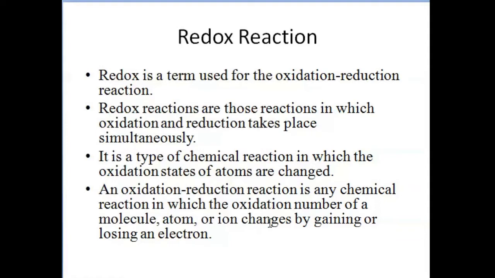Now that we say a redox reaction is a reaction in which oxidation and reduction take place simultaneously, we should understand what oxidation and what reduction are individually.